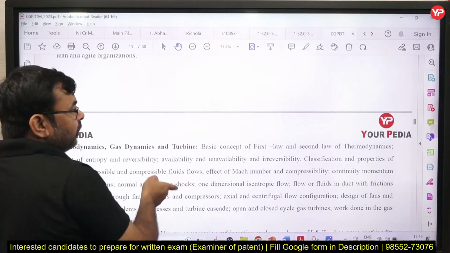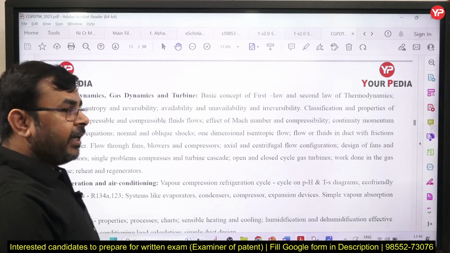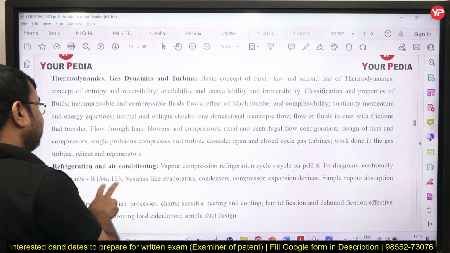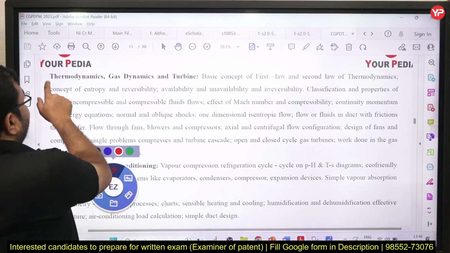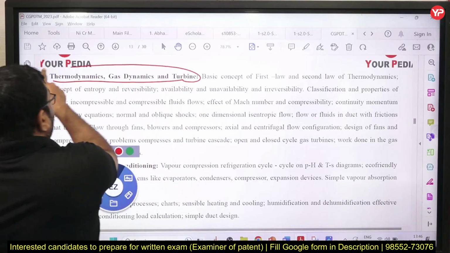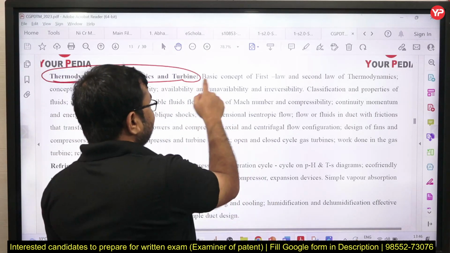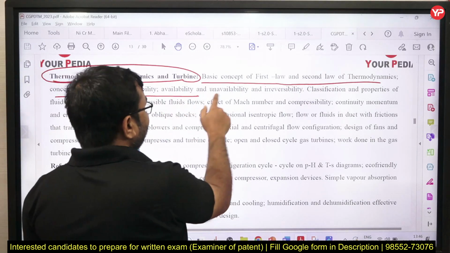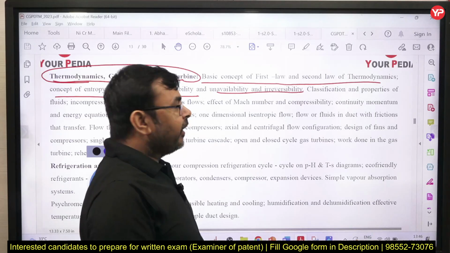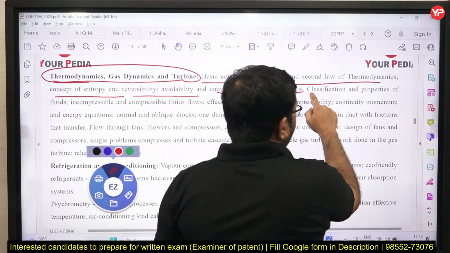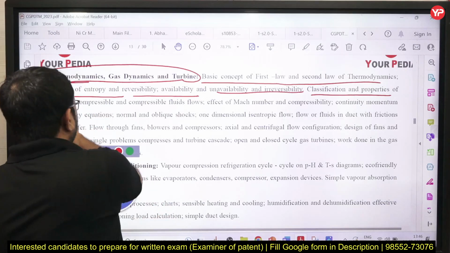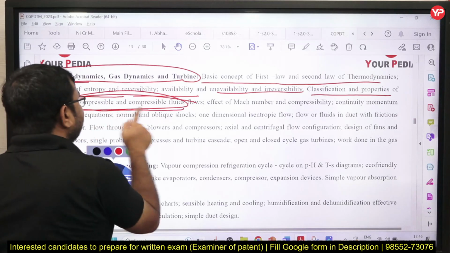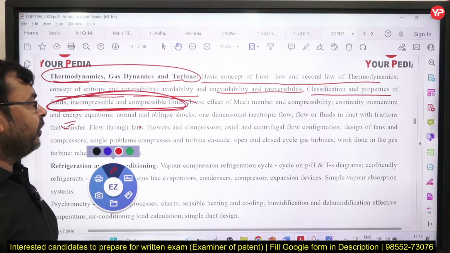This is all about the mechanical part, and now if I talk about the thermal part, then the first subject is thermodynamics, gas dynamics and turbines. All these things are merged here. So the basic concepts of the first law and second law of thermodynamics, and the concepts of entropy, reversibility, availability, and irreversibility. We already studied about this, so no need to worry about it. And the calculation of properties of fluid, incompressible and compressible. You can see compressible and incompressible fluid flow is also in your syllabus.